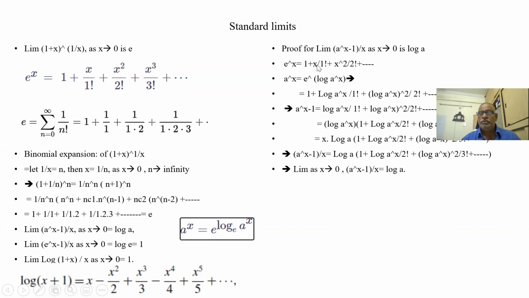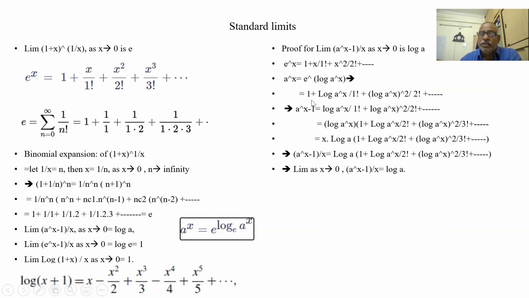So 1 plus (log a to the power of x) by 1 factorial plus (log a to the power of x) whole square by 2 factorial. Like that, it is getting expanded. Now a to the power of x, this one I brought to the other side: a to the power of x minus 1. This is our formula. When I take log a to the power of x out, it becomes 1 plus log a to the power of x by 2 factorial, then by 3 factorial, like that it will come. Log a to the power of x is x log a, so this x comes to the bottom.